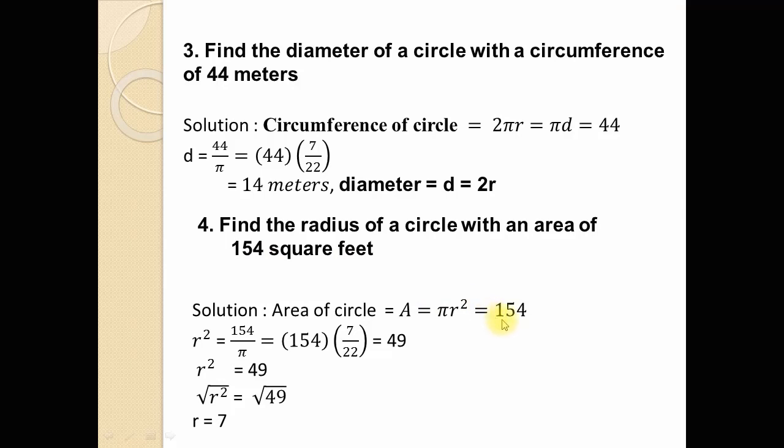So pi r squared is equal to 154, and since we have to find the value of radius r, in this question again divide both sides by pi. Dividing both sides by pi, we obtain r squared is equal to 154 divided by pi, and it can be written as 1 over pi multiplied by 154. So 154 is multiplied by 7 over 22, and after simplification, 22 divides 154 seven times, and 7 over 7 gives 49. So r squared is equal to 49, and taking square root on both sides we obtain r is equal to 7.